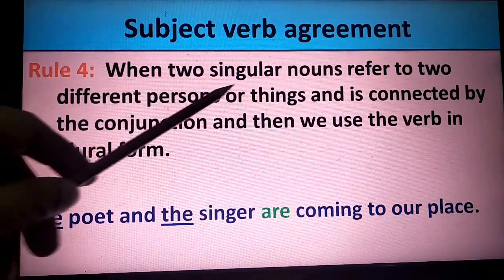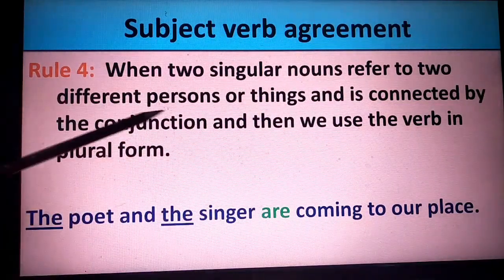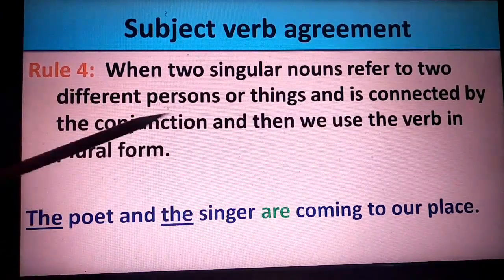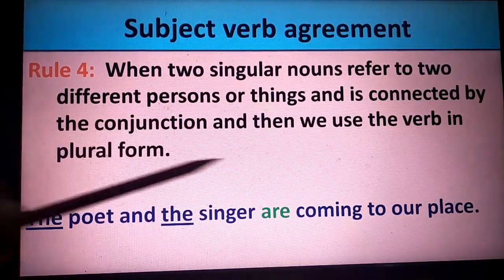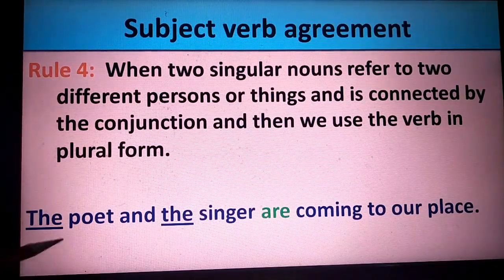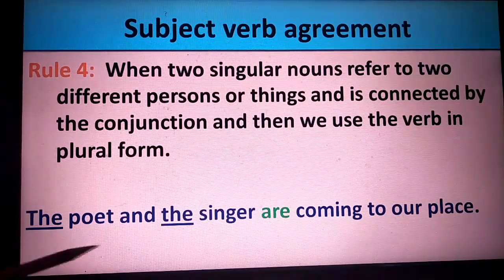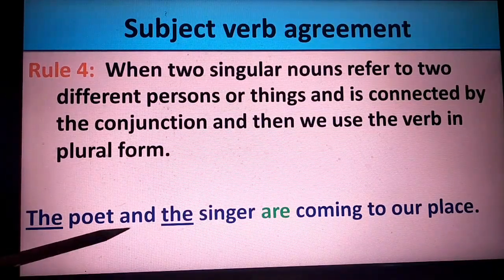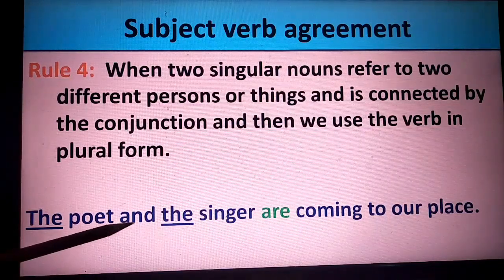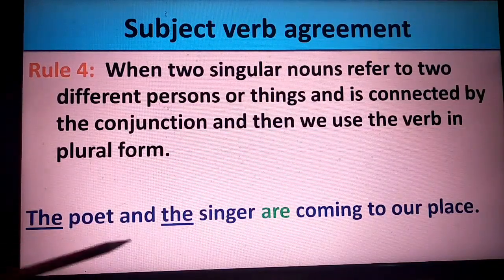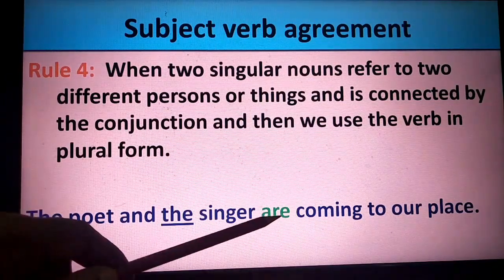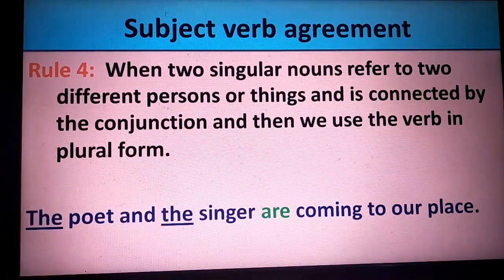Next, when two singular nouns refer to two different persons or things and are connected by the conjunction and, then we use the verb in plural form. Just now we have seen how if it is a singular noun and they are one entity, one person, the verb is singular. Here, the poet and the singer, two articles are used, and therefore it should be two persons. It is joined by a conjunction, and therefore the verb has to be in plural form. The poet and the singer are coming to our place.